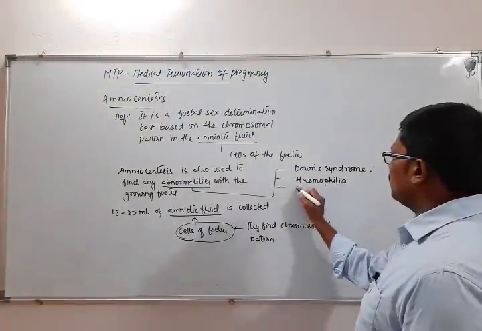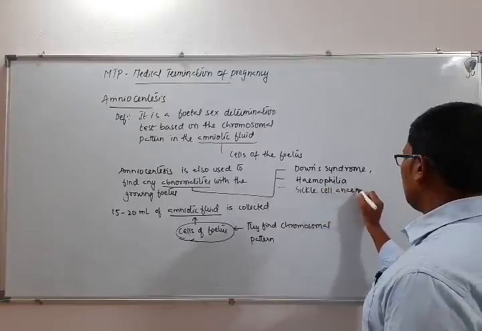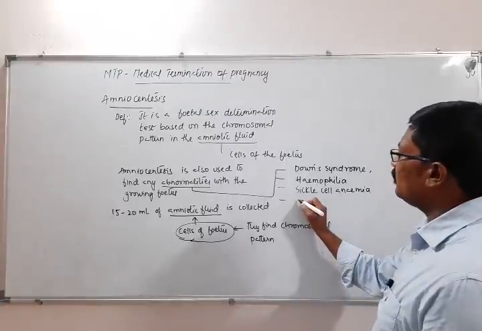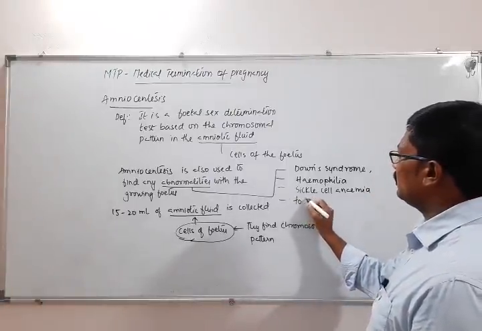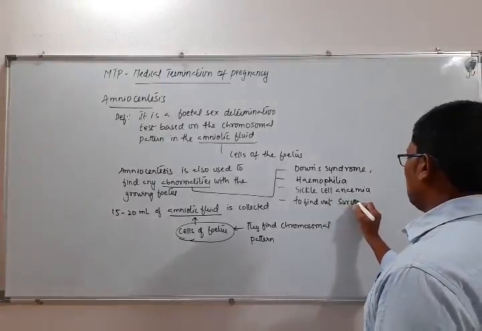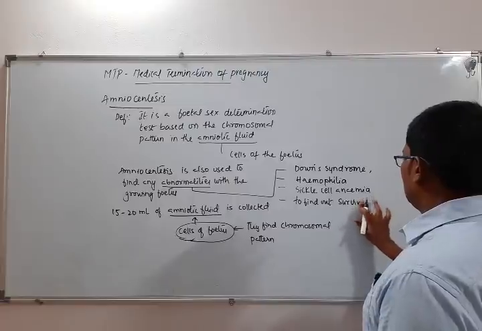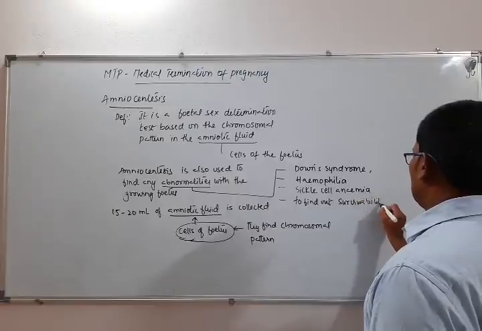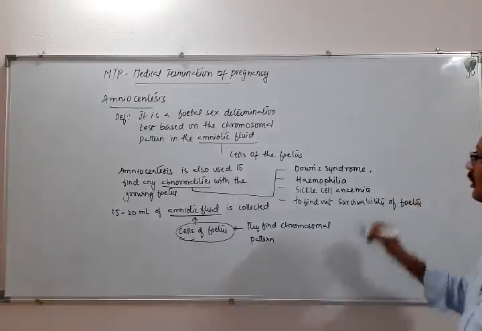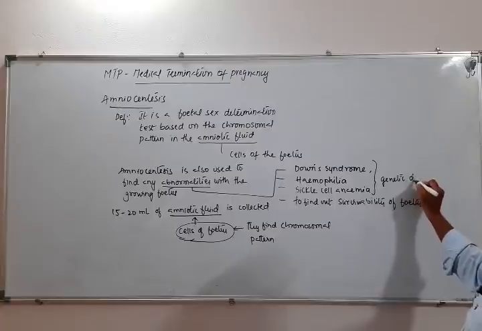and then sickle cell anemia, and it will also help to find out the survivability of the fetus. So these three are genetic disorders.